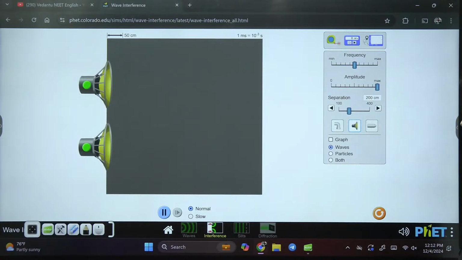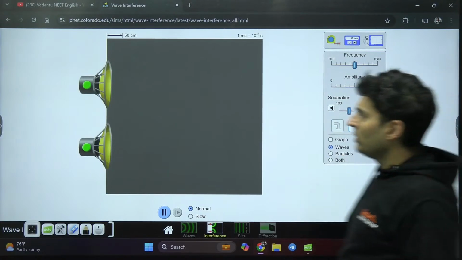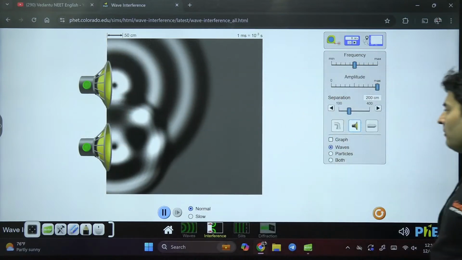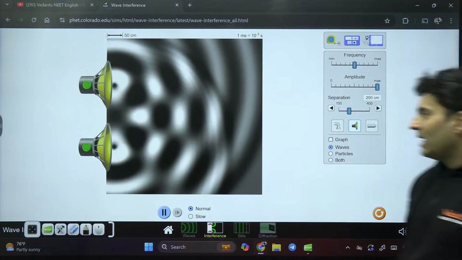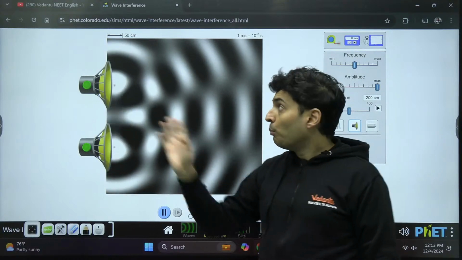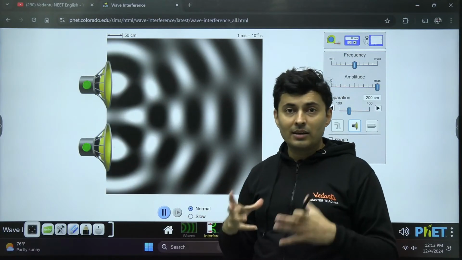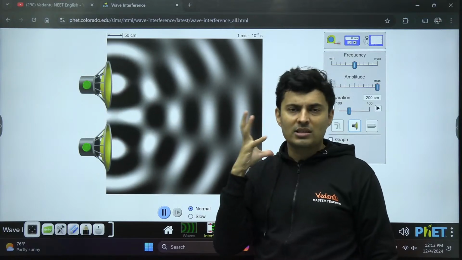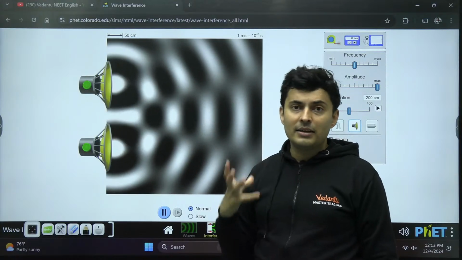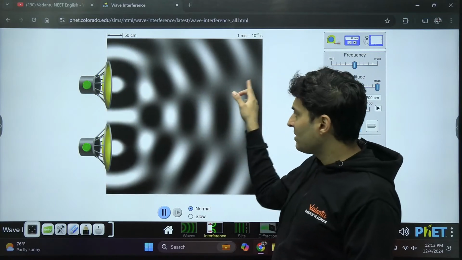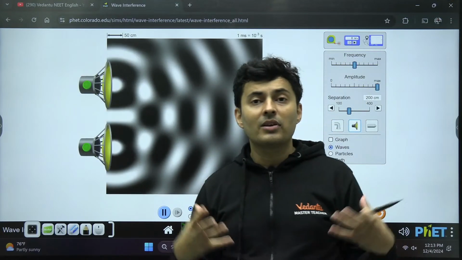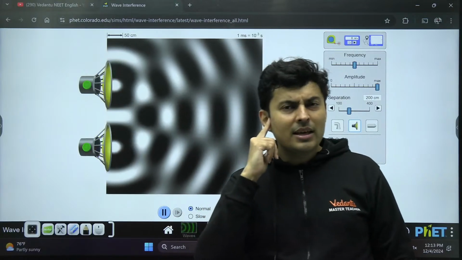We can try it out with waves also for sound. This is a speaker generating a wave. This is another speaker also generating another wave. And we can see how at some places constructive interference is there. That means if you stand over there, both the speakers will have a constructive effect. Means you will hear a loud sound and you will hear a very good intensity of the sound. But there are some places the waves are cancelling out each other. So that sound is getting interfered destructively, means you will not hear any sound.